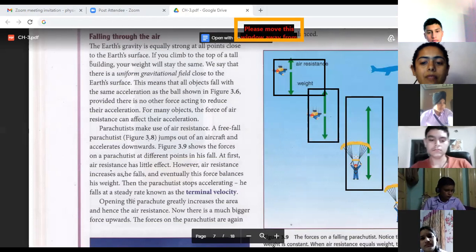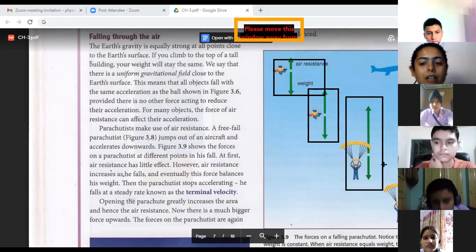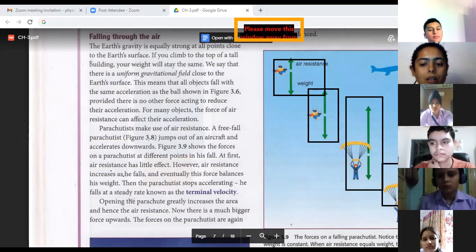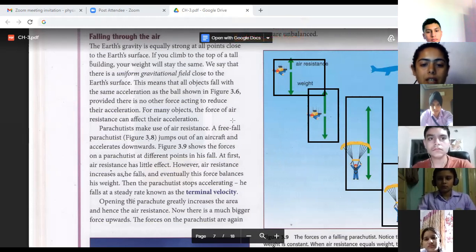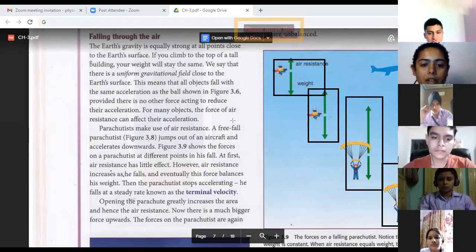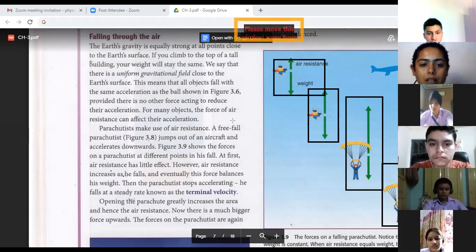That is the time when we open the parachute. After that, when you come a little more down, the air resistance and the weight are going to be equal again. After this point, there will be no increase in the air resistance. It is balanced and you keep moving slowly, falling towards the ground not suddenly, but at a slow pace.